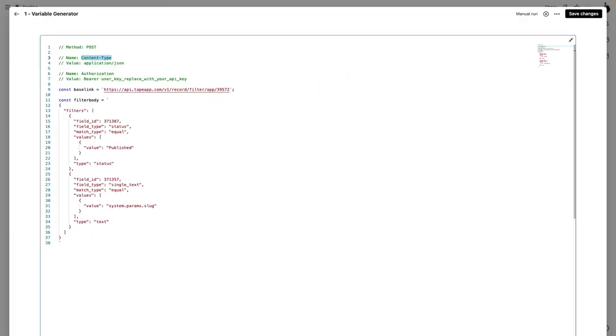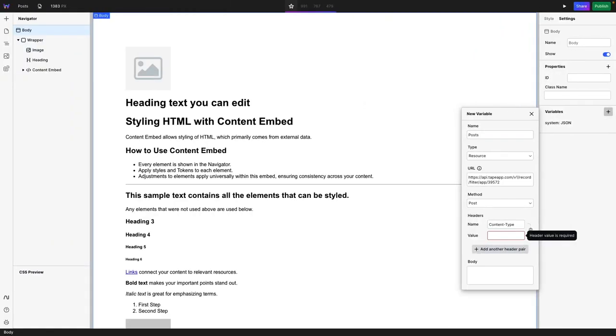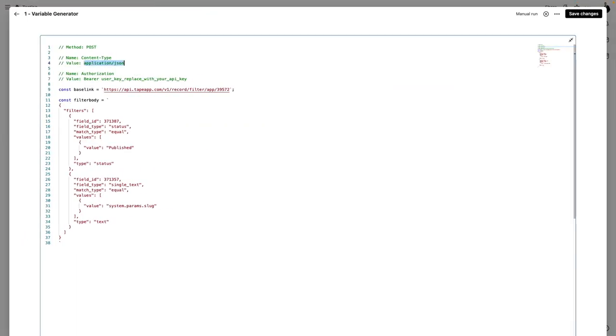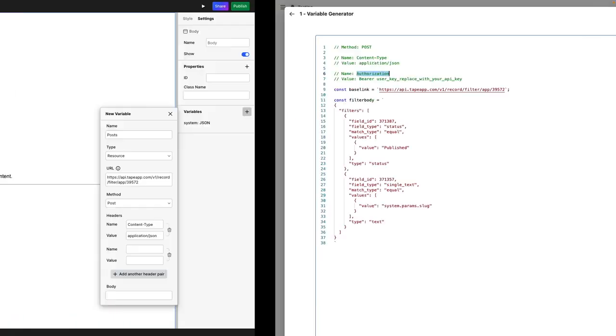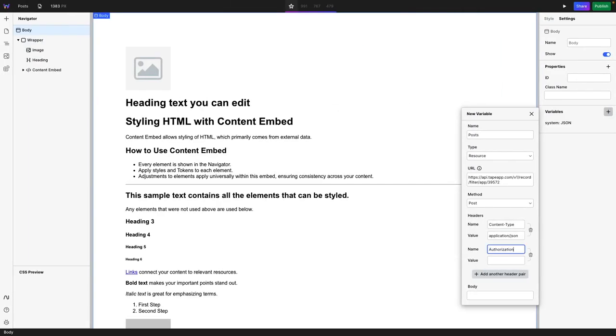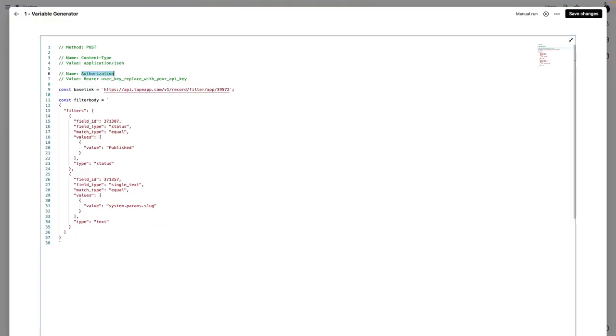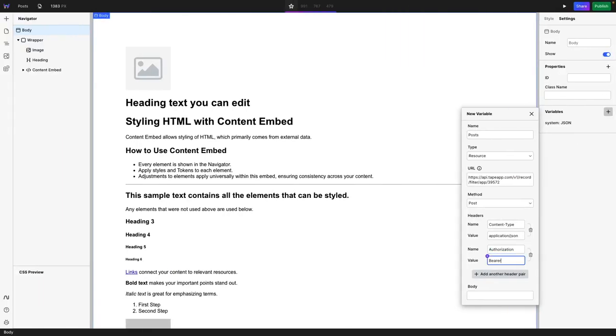Content type is going to be application/JSON. I'm going to add another header, which will be the authorization. And then it's going to be the API key, which is going to be Bearer. I'm going to just copy that one. Bearer, a space, and let me get my API key, give me one moment.